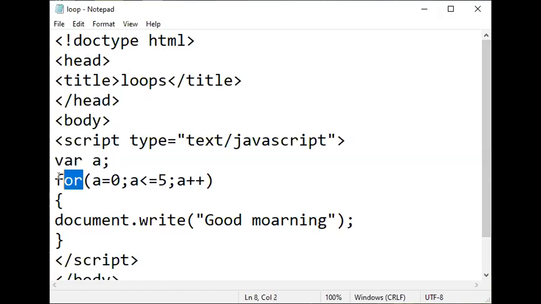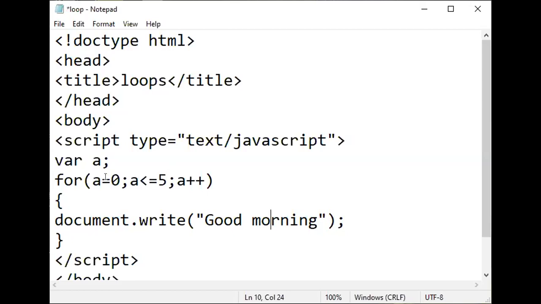Here I have used for. Now, numbering in real life starts with 1, but in programming, numbering always starts with 0. So, a equal to 0. Now, here I want to print this good morning statement 6 times, right?